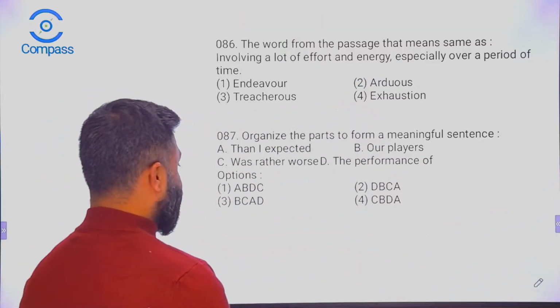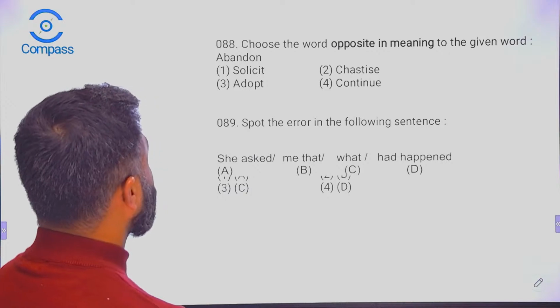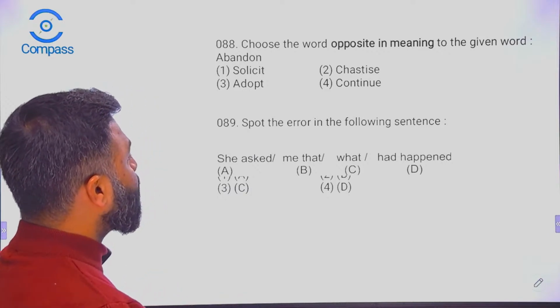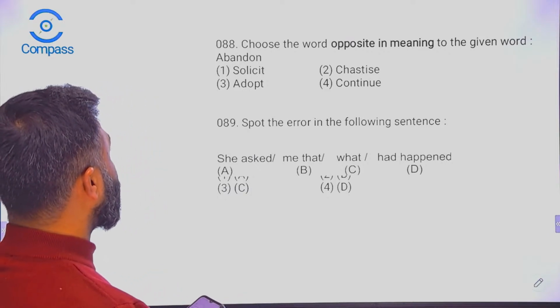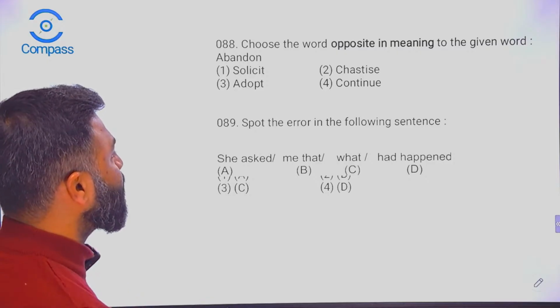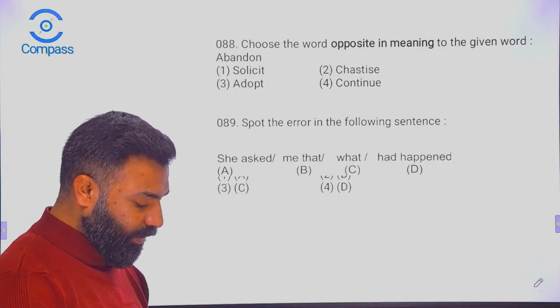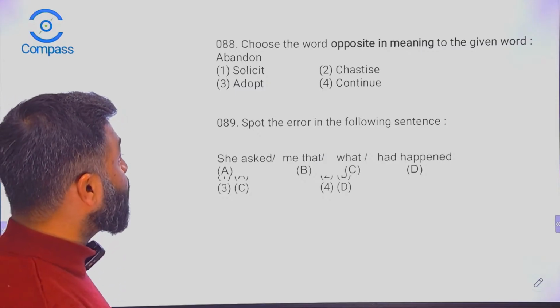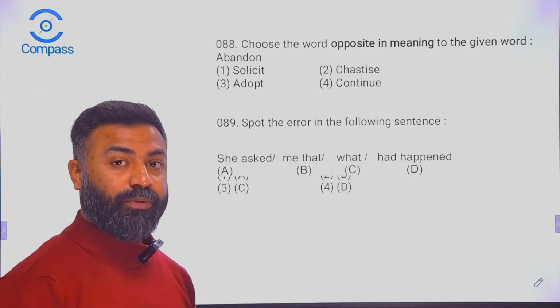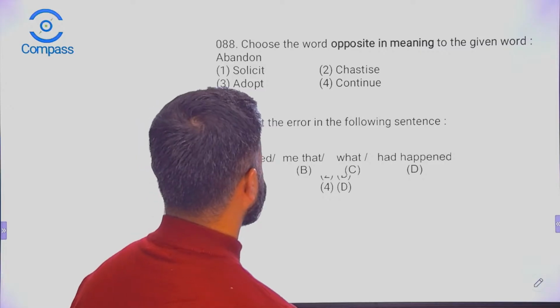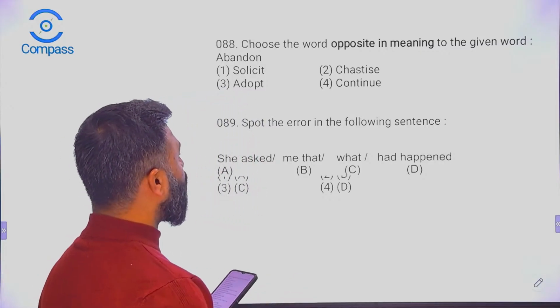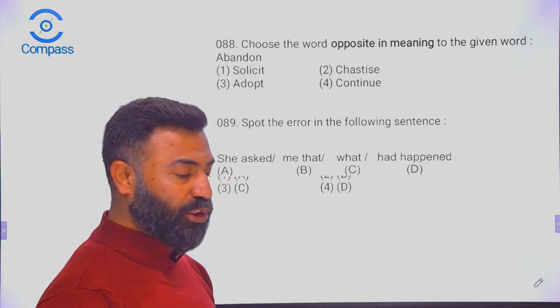Okay, next question. Choose the word opposite in meaning to the given word: abandon. What is the antonym of the word abandon? Solicit, chastise, adopt, continue. Chastise means to scold.